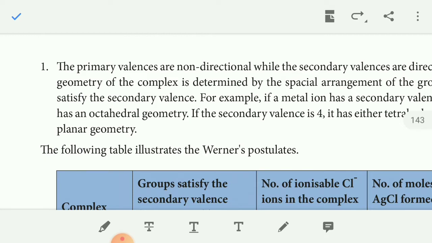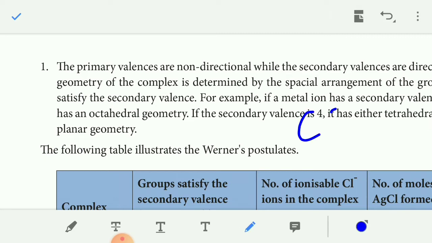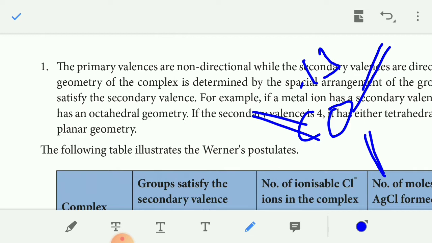The 3 chloride ions can attack from either side, this side or this side or this side. So the primary valency is non-directional.